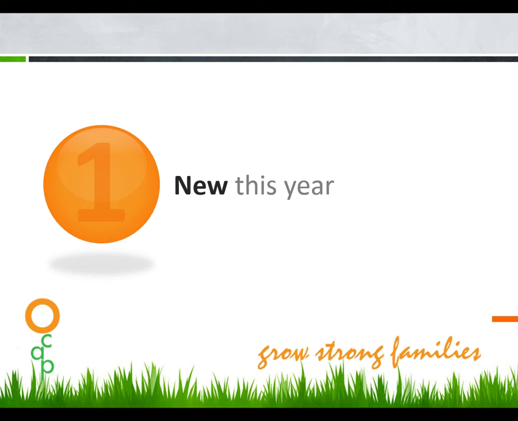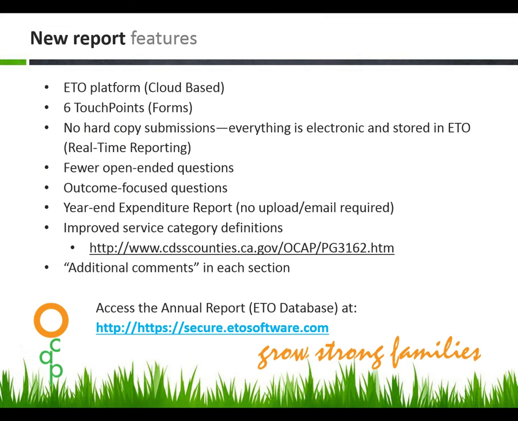New this year. This year's report was created using ETO, Efforts to Outcomes Software, a cloud-based database system developed by Social Solutions. Your ETO administrator will assign each county a username and password. There are 6 touchpoint forms you will need to complete for the annual report: County Identified Need, County Children's Trust Fund, Child Abuse Prevention Month, Service Activity and Funding Stream, and the Evidence-Based Informed Checklist.